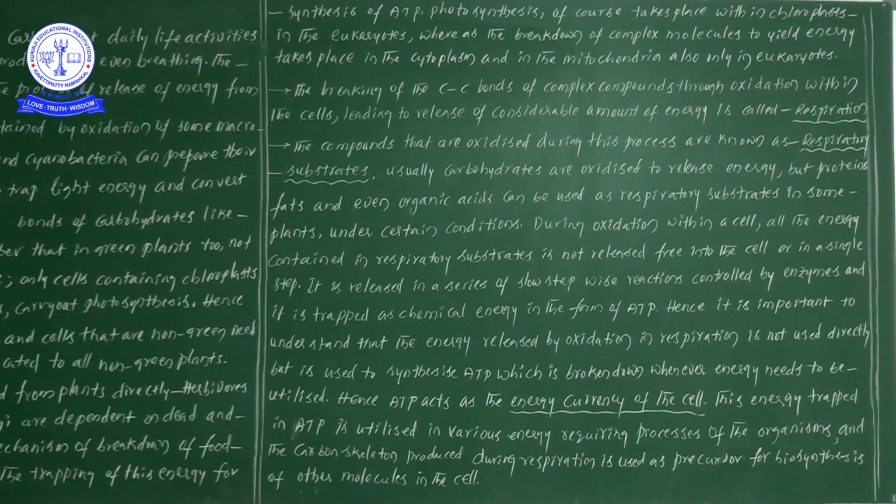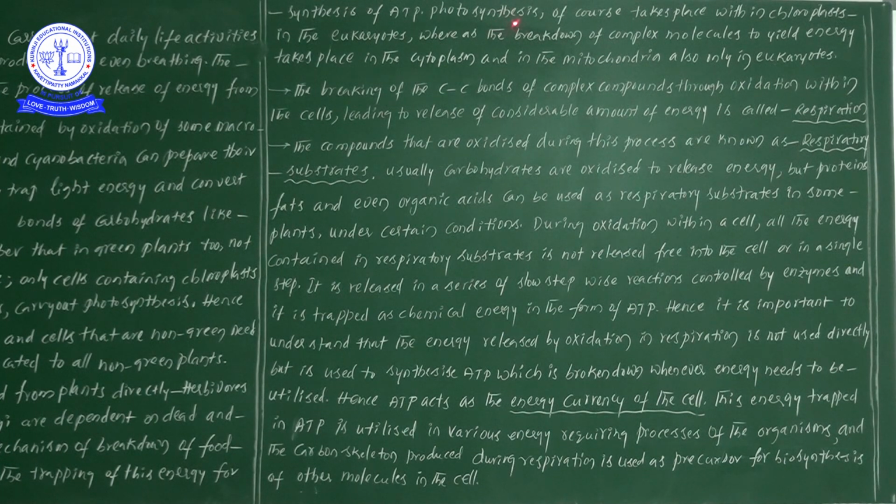That energy is utilized for the synthesis of ATP, from the chemical energy to ATP formation. So the metabolic activities should occur continuously.